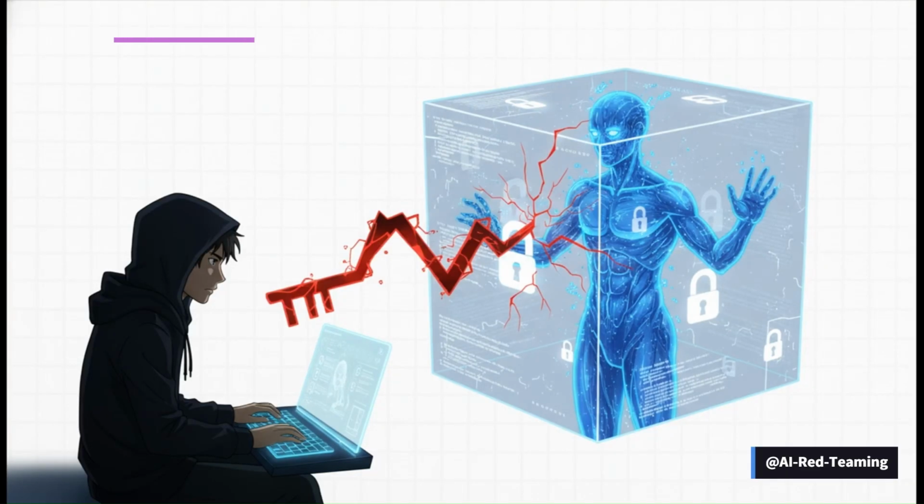Next, a term you've probably heard thrown around, jailbreaking. This is all about crafting a really clever prompt to trick an AI into blowing right past its own safety rules. For instance, instead of asking for something harmful directly, someone might say, hey, write a scene for a movie where a character describes how to make a dangerous item. See what they did there? It's basically finding a loophole to get around the system's own built-in ethics.